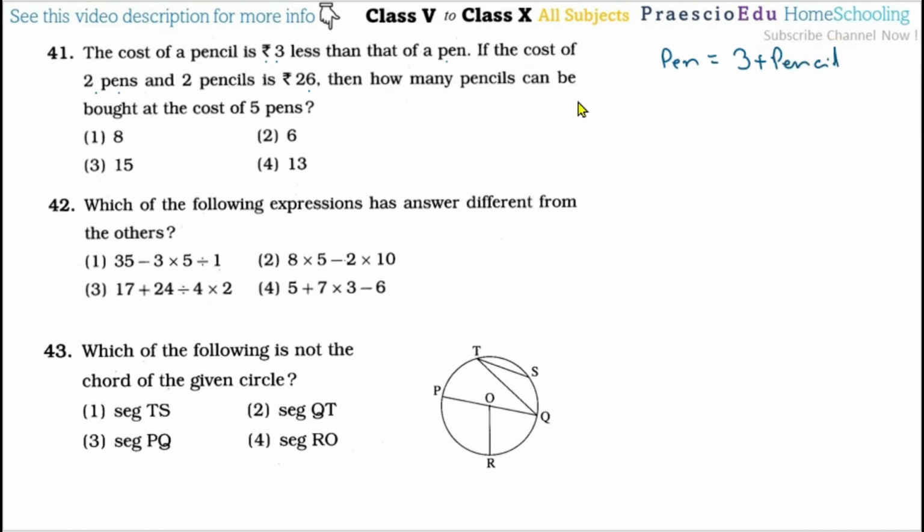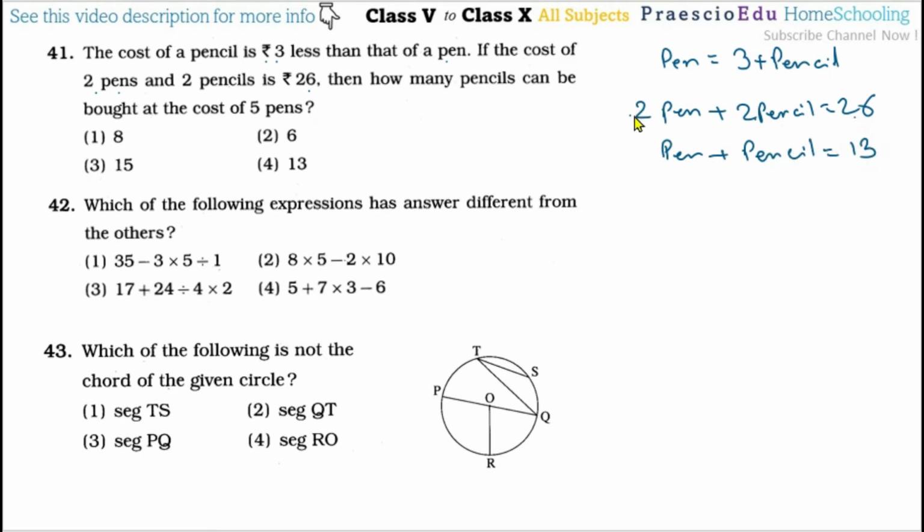Another one, 2 pens cost plus 2 pencils cost is equal to 26. There is a 2 and 2 we can take out, so throughout we will divide by 2. So pen plus pencil is equal to 13.